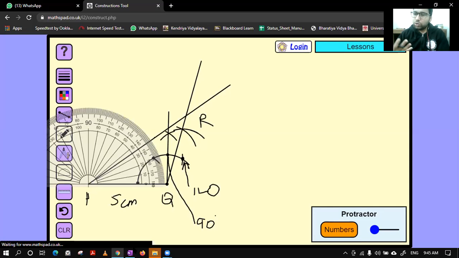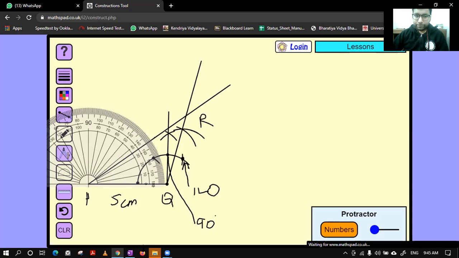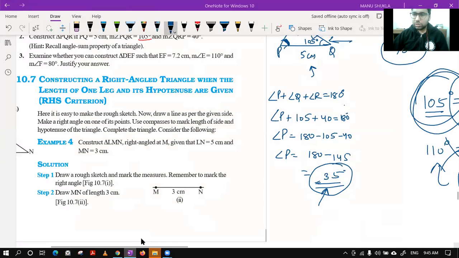Bani, you don't have to learn, you just have to understand. When the time comes, you just need to check why they have done it like this. At this point, you will come to know that this is the concept to understand. You don't need to learn all these things. You just need to understand that we are adding two angles, and if the sum comes that much, we divide by 2, and we can get the answer by compass also.